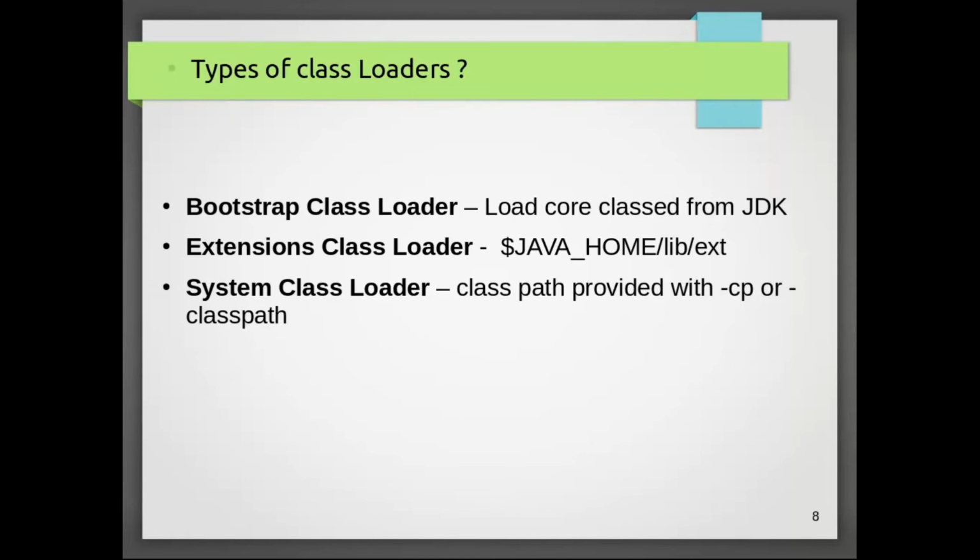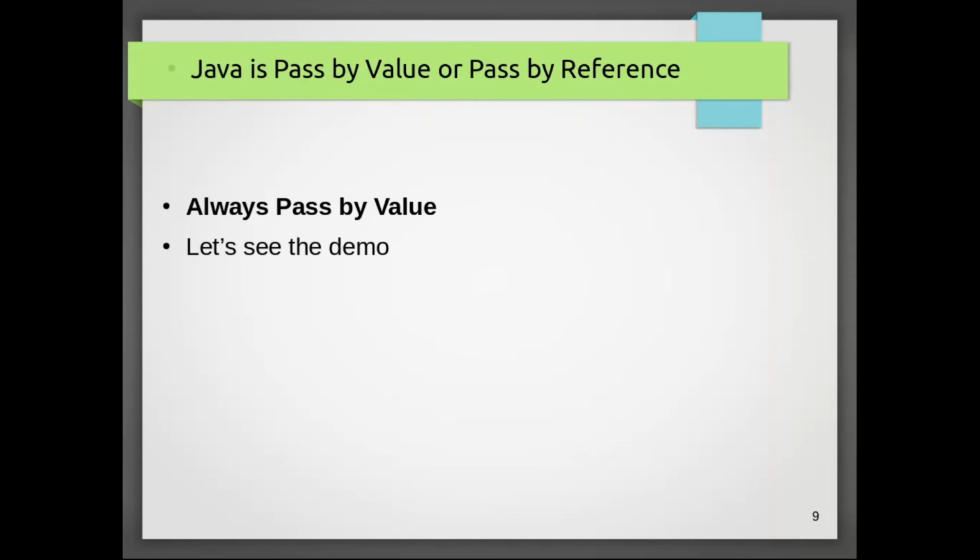So what are the different types of class loaders that already exist? The bootstrap class loader is used to load the core classes from the JDK. The second one is the extension class loader, which loads the classes from the Java home lib/ext directory. The third one is the system class loader, which loads the classes whose path we give with the help of commands like -cp or -classpath.